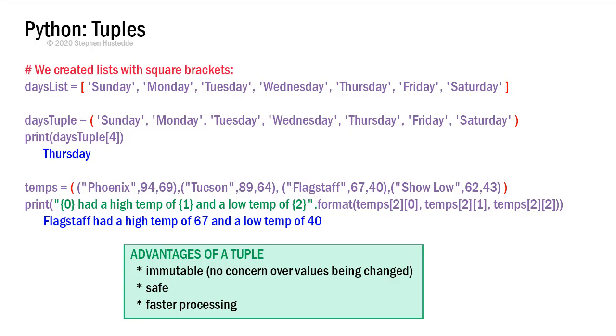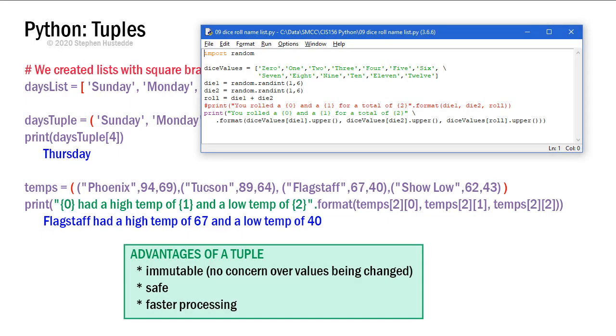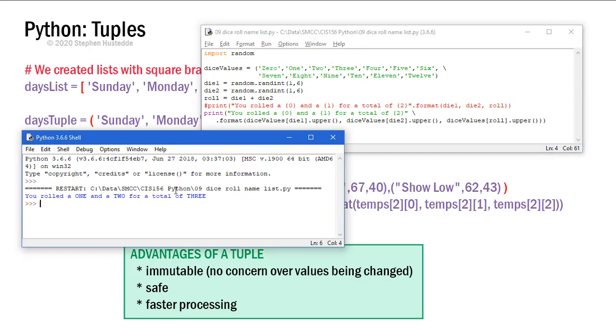So let me show you how we can change a list into a tuple and have it really not affect how things operate. I'm going to return to that dice roll where we had dice values having names, and all I'm going to do is simply change my square brackets to parentheses in the dice values assignment so that it now treats it as a tuple rather than a list. I'm going to run it, and you can see it ran just fine. There was no difference in it running. Did it save any time? If it did, it'd probably be like a millisecond or something. Probably less than that, but I can run it again. And this time I get a 5 and a 5 for a total of 10.